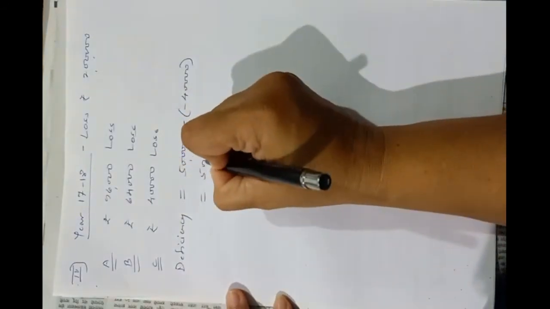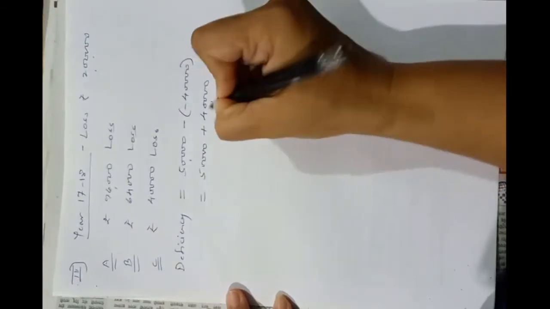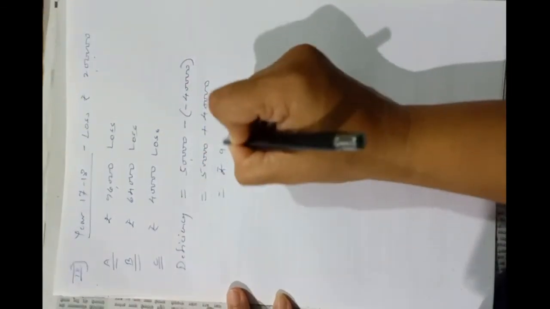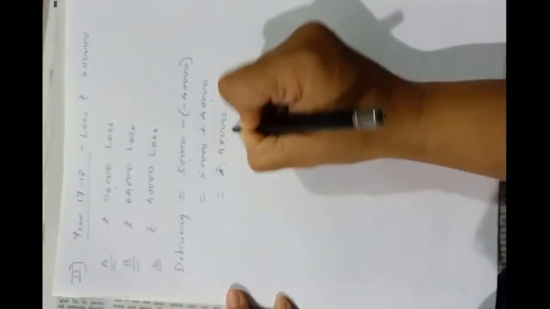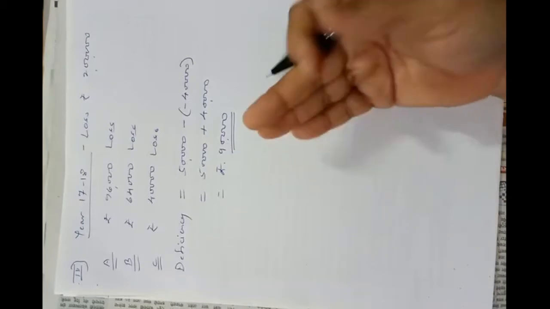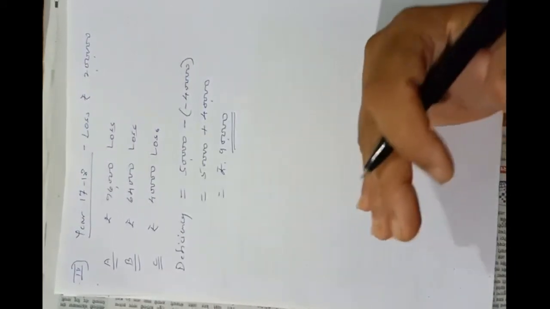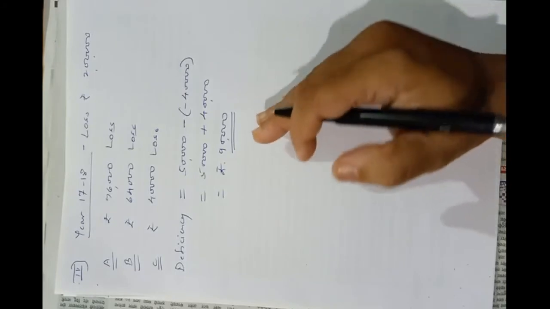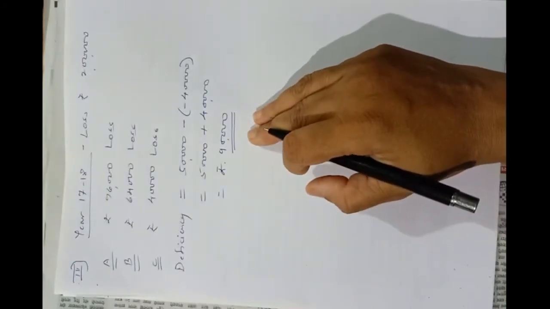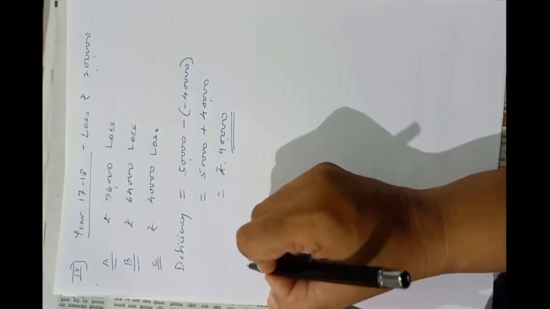So 50,000 minus minus plus 40,000. So deficiency will be rupees 90,000. We have to cover his loss and give him 50,000 rupees profit. So to cover the loss of 40,000 and to give him profit of 50,000, total deficiency is rupees 90,000, which will be borne by A and B.